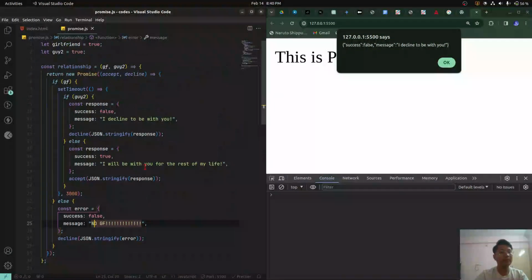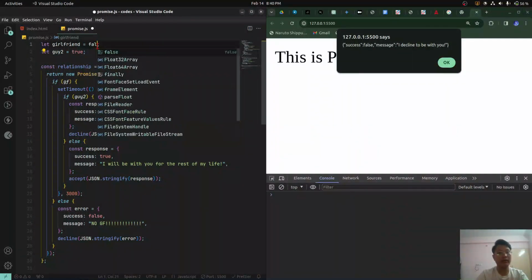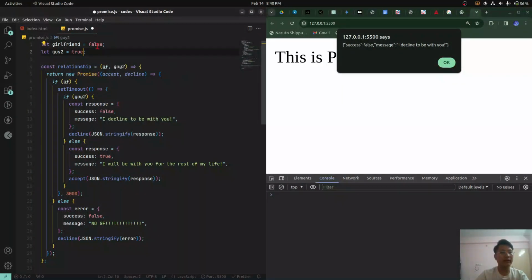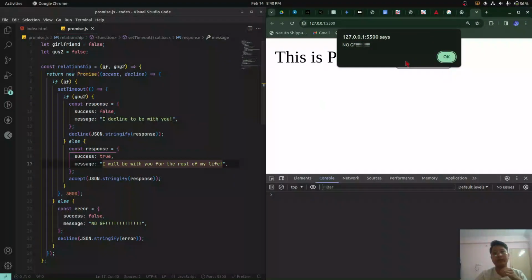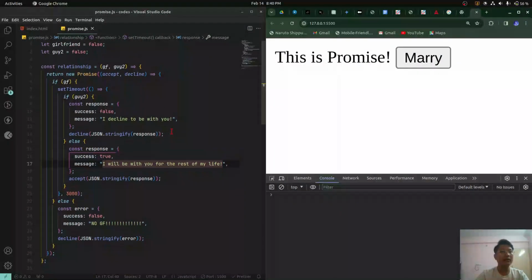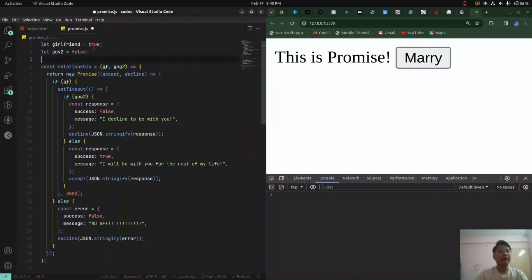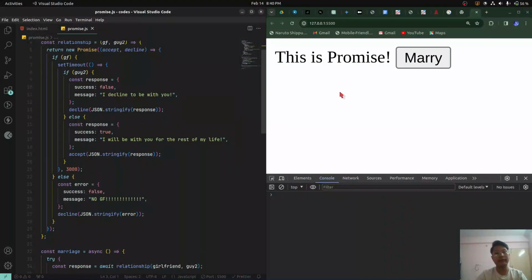So if we want to see no GF right there, we can see it like this. We make it false, false, and we make it false. Alright, there we go, continue, and for no GF, we see no GF here. So if there is GF and there is no guy, okay, let's see what we get.